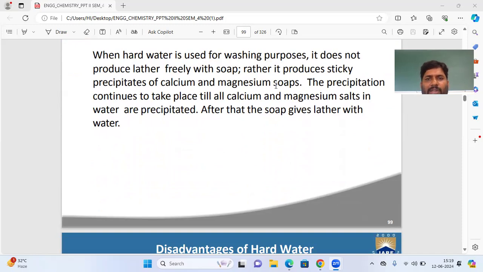So instead of producing lather, it produces precipitate, and the precipitation continues to take place till all calcium and magnesium salts in water are precipitated. After that, the soap gives lather with water. When all the calcium and magnesium ions are eradicated as precipitate, then the water which is free from calcium and magnesium salts reacts with soap and gives lather. So that is the meaning of this.